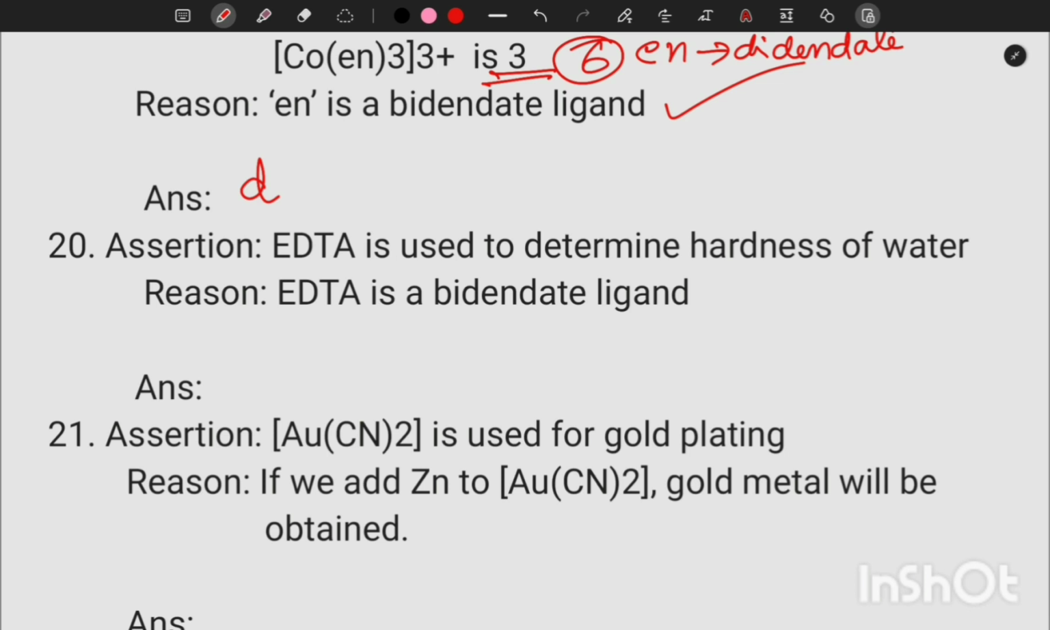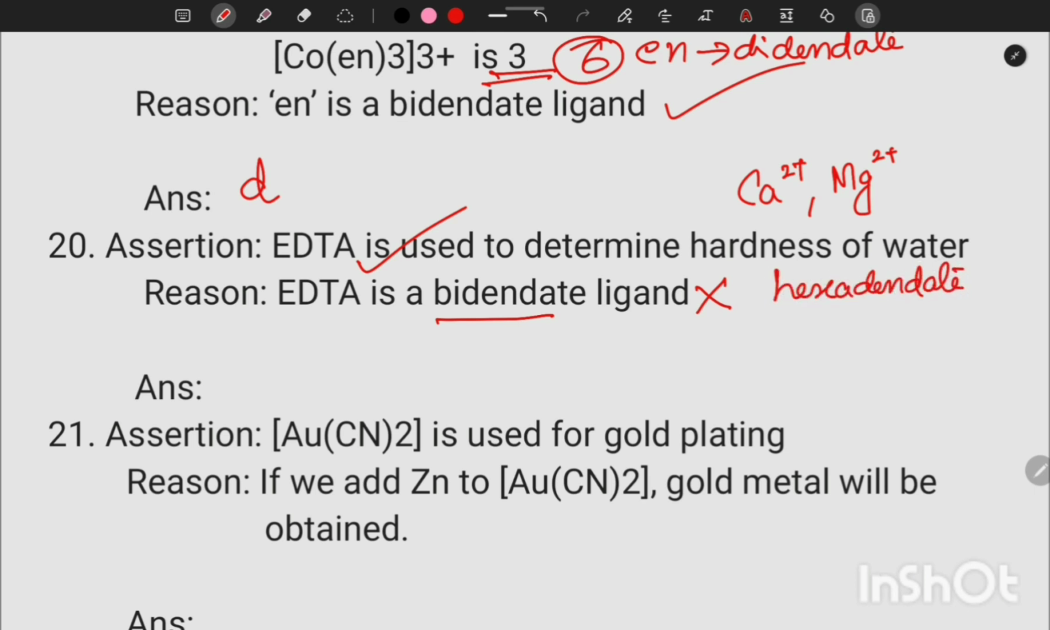EDTA is used for determining the hardness of water. Yes, that's a correct statement. EDTA is a chelating ligand, and hard water contains calcium and magnesium ions. So calcium and magnesium ions form stable complexes with EDTA. That's a correct statement. EDTA is a bidentate ligand. That's wrong. EDTA is a hexadentate ligand, or we can call it a polydentate ligand. So assertion correct and reason wrong.